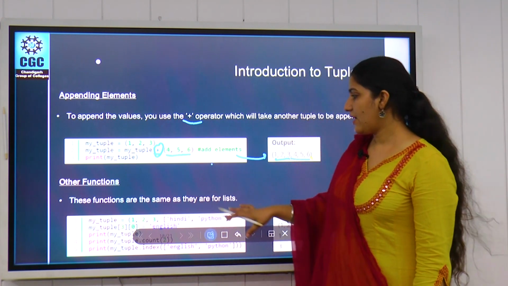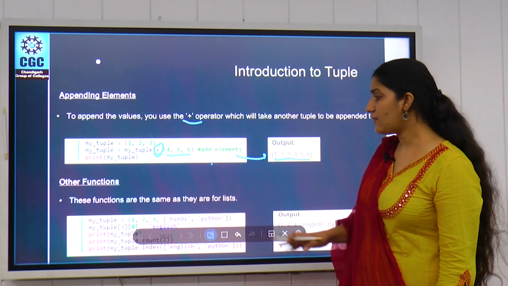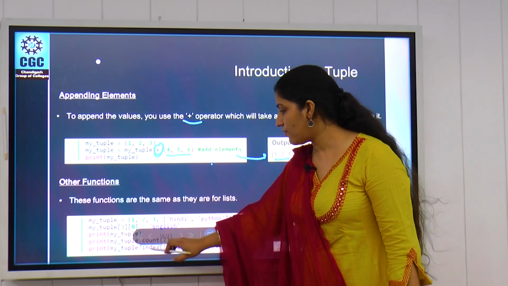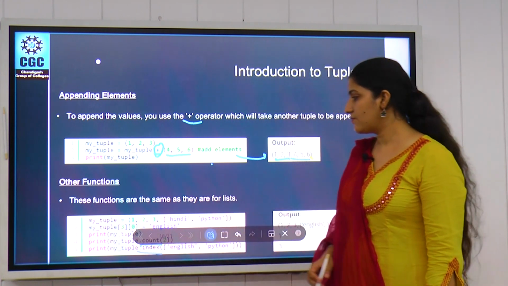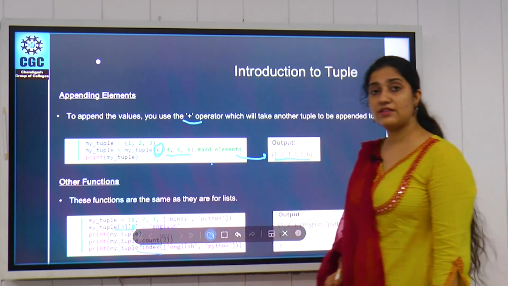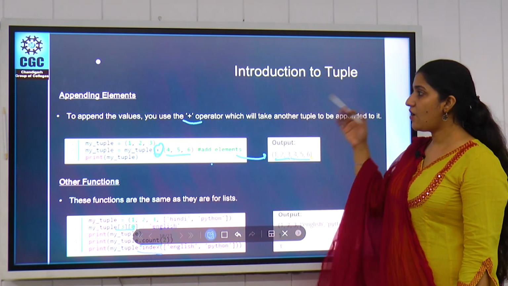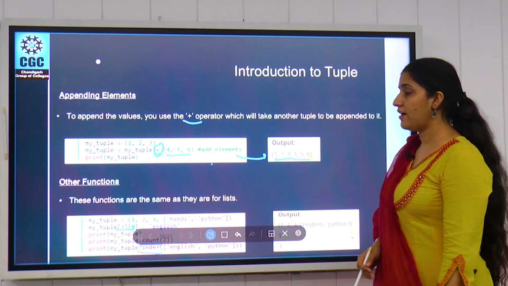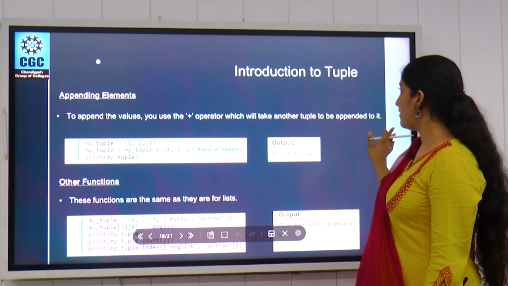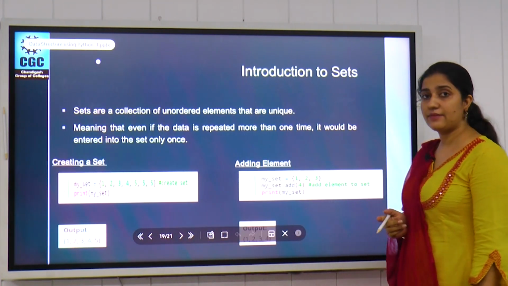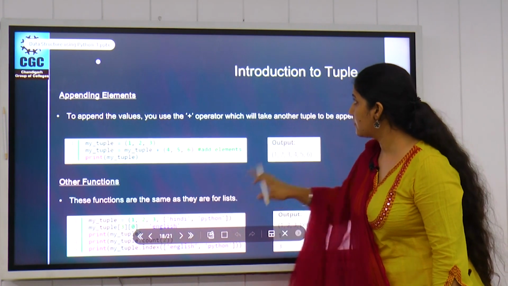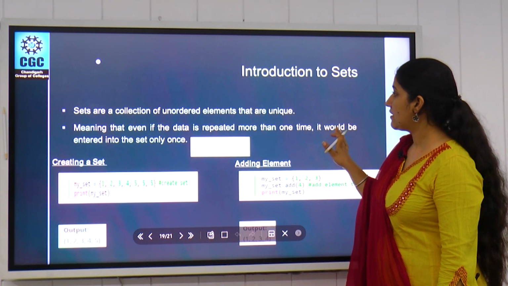Next we have some functions like we have in list. If we want to count the values, we can use count. If we want some specific index value, we can use index, or we can access values directly by using the index values. So this is how we can perform operations on our tuple. This is all about the tuple, and next we have sets. Set is basically an unordered collection.